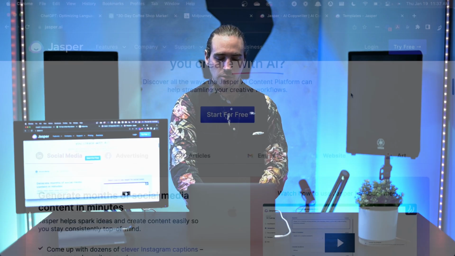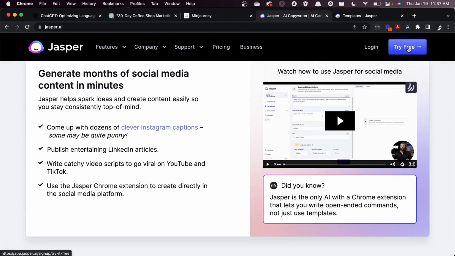But if you really get value out of the tool, we'd encourage that you explore the paid mode, because some of the things on the free trial, like the total word count or certain pieces that you can use, you're only going to be able to get in paid. So you can scroll, you can learn a little bit more. But once you're ready, you hit try free. Now, we are Jasper users here at CPM and have been for a good while because we've seen the problems that it can solve, and we would encourage you to explore them too.